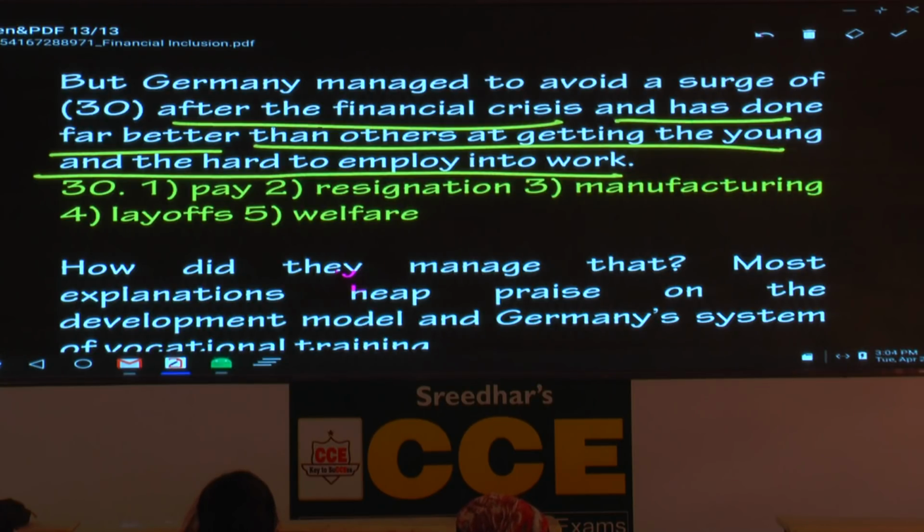Resignation, manufacturing, welfare. One word is relevant. Which word is that? Layoffs. Because it talks about Germany did not go for layoffs, it got the youngsters to work. So Germany managed to avoid a surge of layoffs after the financial crisis and has done far better than others at getting the young and the hard to employ into work.